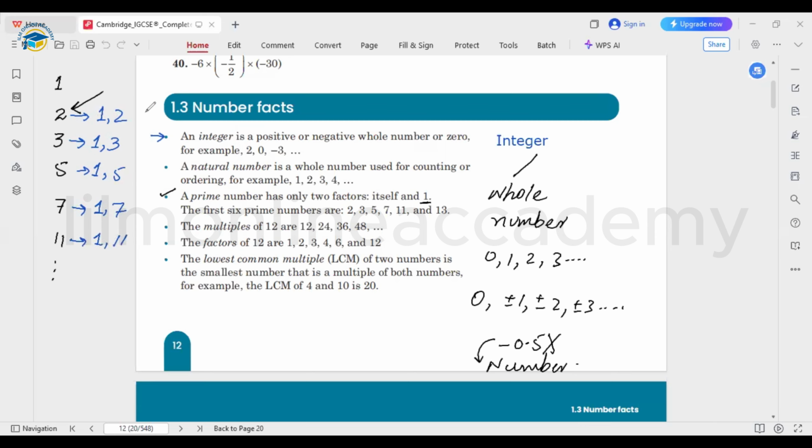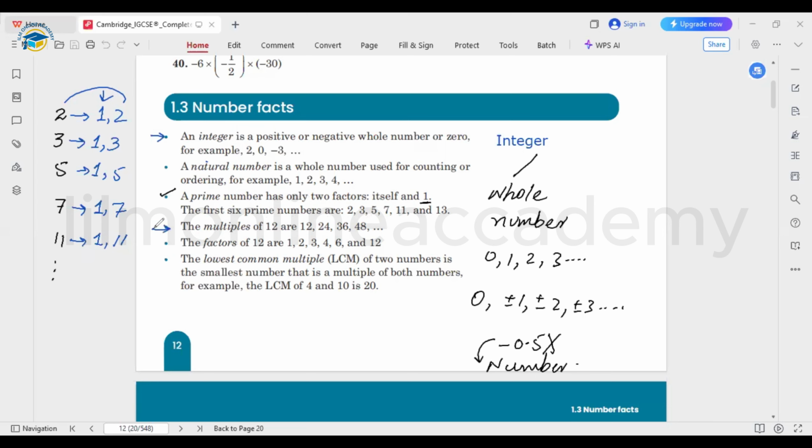Now you can check that all of these numbers have two factors: one is the number 1, and the second is the number itself. But the number 1 has only one factor. That's why it can't be a prime number. 1 is not a prime number. So the prime numbers start from 2 and onward. Simply, a prime number is a number that has only two factors: the number itself and the number 1. They gave some examples over here, the first 6 prime numbers, so accordingly you can check it.